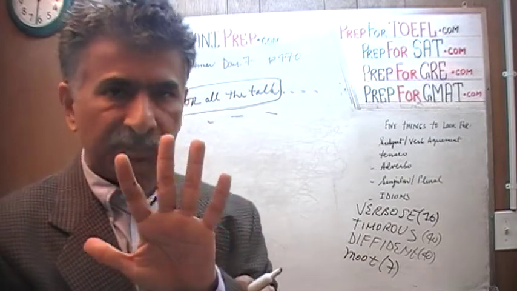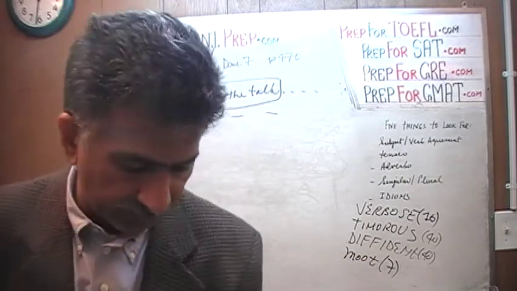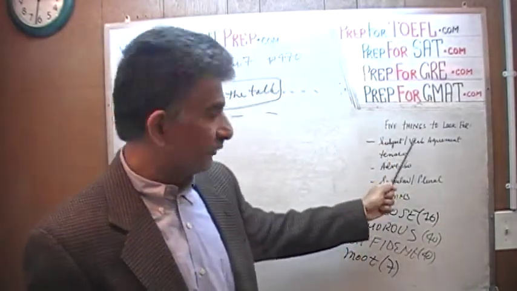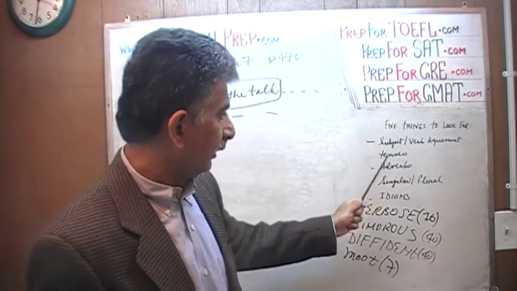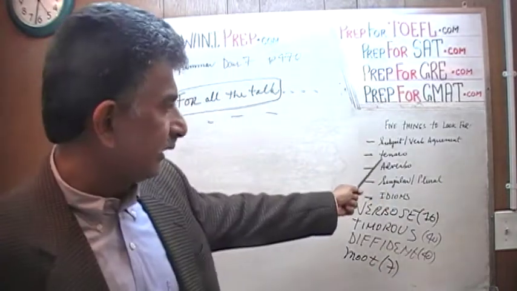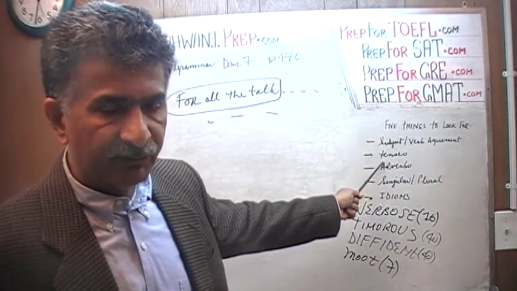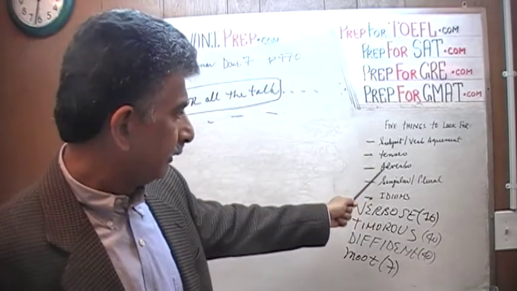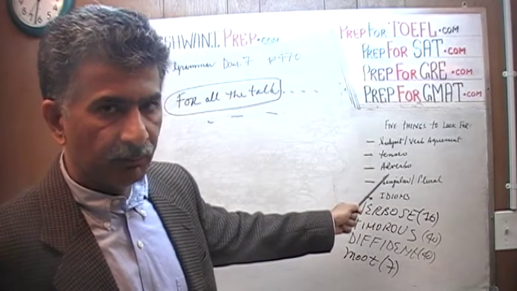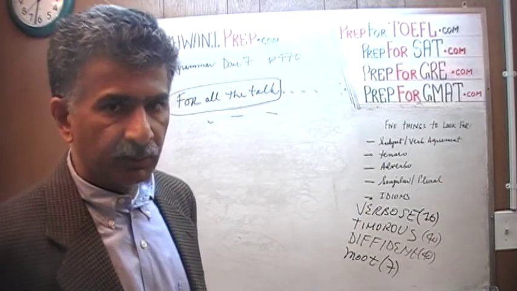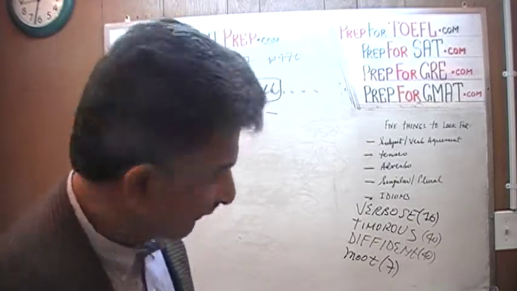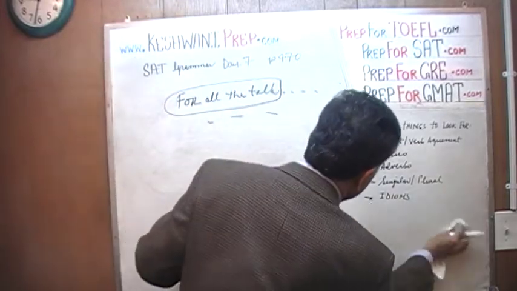Of course, there are a whole bunch of others, but I'm talking about the 5 most popular, and they are listed on the blackboard. Make sure that you look for subject-verb agreement. The subject of the sentence has to agree with the verb. If the subject is singular, the verb has to be singular form, and so on. The next thing that they test is the tenses. If the sentence starts out in the past tense, it must remain in the past tense. The next thing they look for is adverbs. They're very particular about adverbs. Make sure that you have the proper adverb in there. Don't go around saying that he was working careful. He was working carefully.